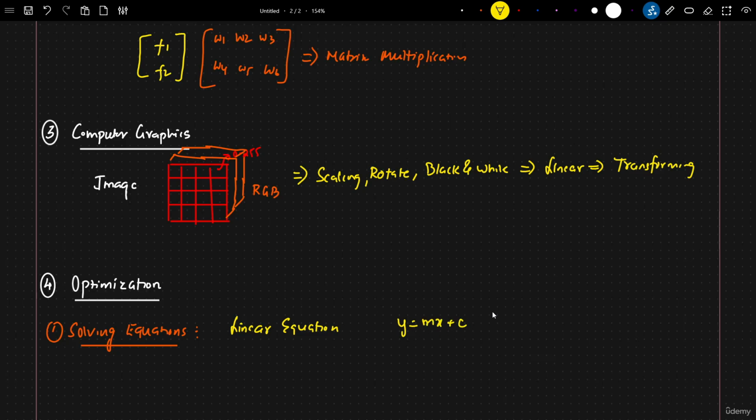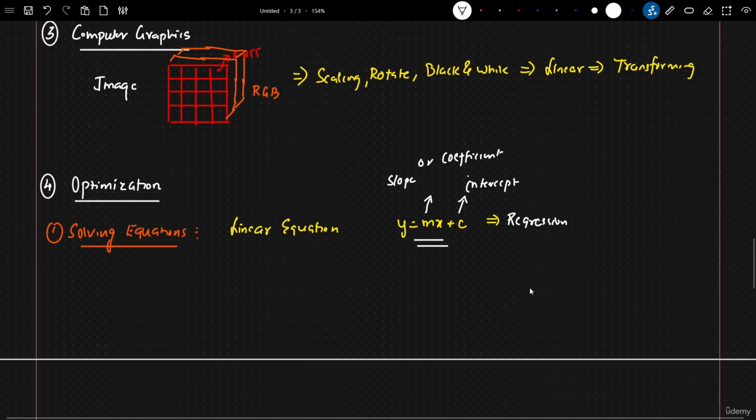plus c. Now, if you read about one of the algorithms called regression, for this y is equal to mx plus c, we will try to find the right m value and the right c value. m is basically called the slope, and c is called the intercept. m is nothing but the slope or coefficient. I can also mention this as coefficient.